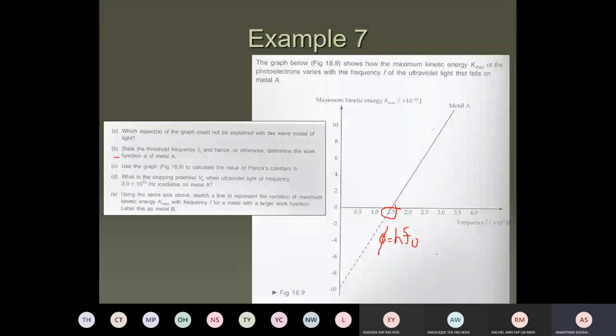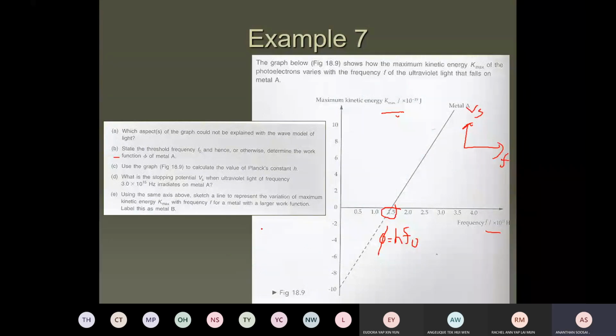Okay, C. Use the graph to calculate the value of the Planck constant. This is tricky. You must be good in linear law. How can you find the Planck constant from this graph? This is EK max versus frequency. The one I originally plotted is stopping potential versus frequency.